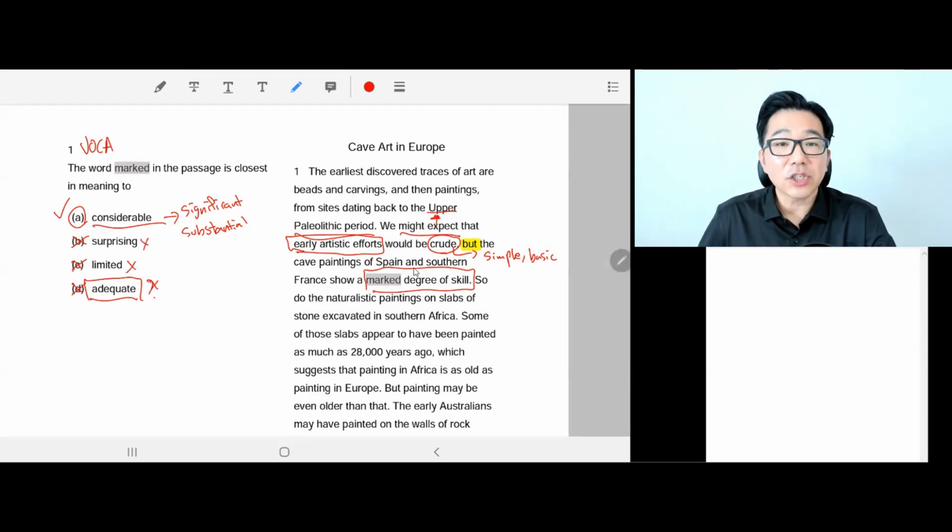All right, so let's just read out the sentence, putting "considerable" instead of "marked," and see whether it makes sense. We might expect that early artistic efforts would be crude, but it's not crude. The cave paintings of Spain and southern France show a marked degree of skills, showed a considerable degree of skills. Perfect. Okay, so question 1 done. A is the answer. Let's move on to the next question.